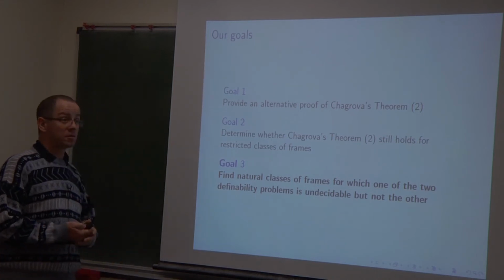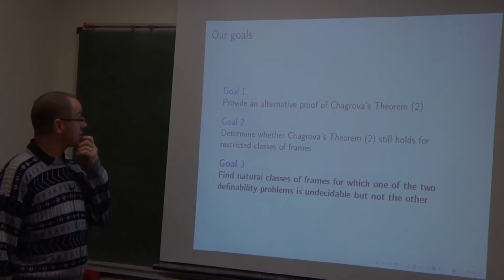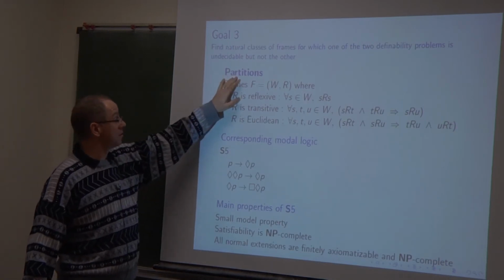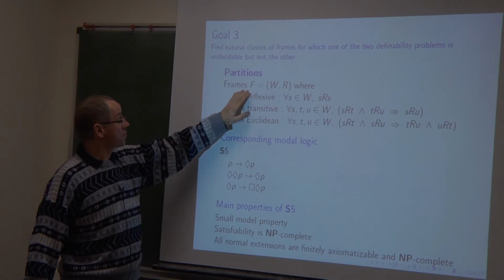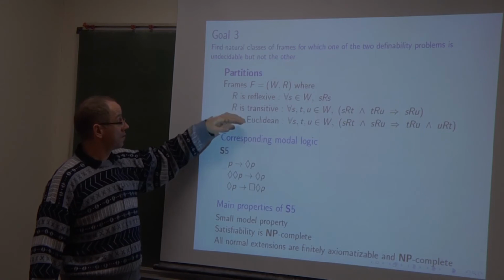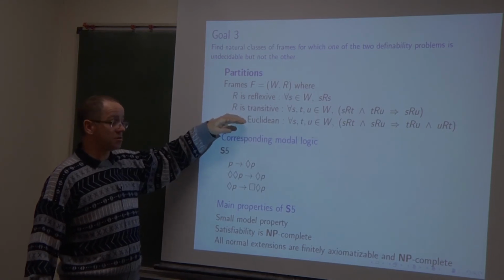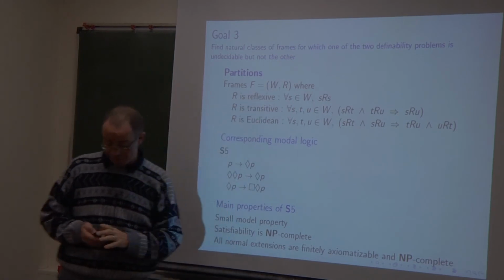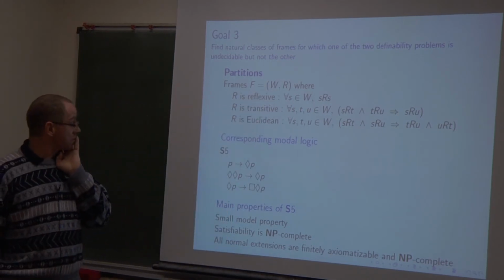So the first question that we have asked was the class of all partitions. What happens if we restrict to the class of all frames in which the accessibility relation satisfies this condition, which means it is an equivalence relation? What happens if the class of all frames is the class of all partitions?